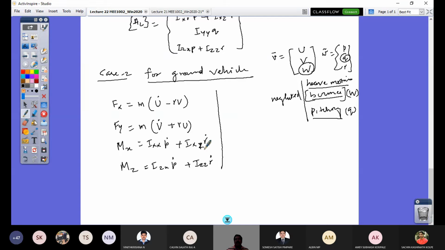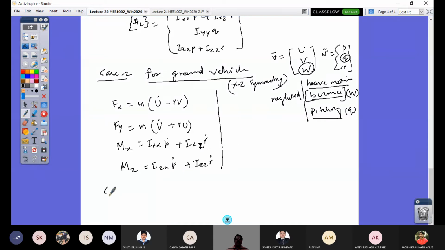This is not Ixy. Ixy is 0, right? So with the ground vehicle, this is with respect to XZ symmetry as well. You have the Izx term here, but Ixy terms are not there. That all are removed.